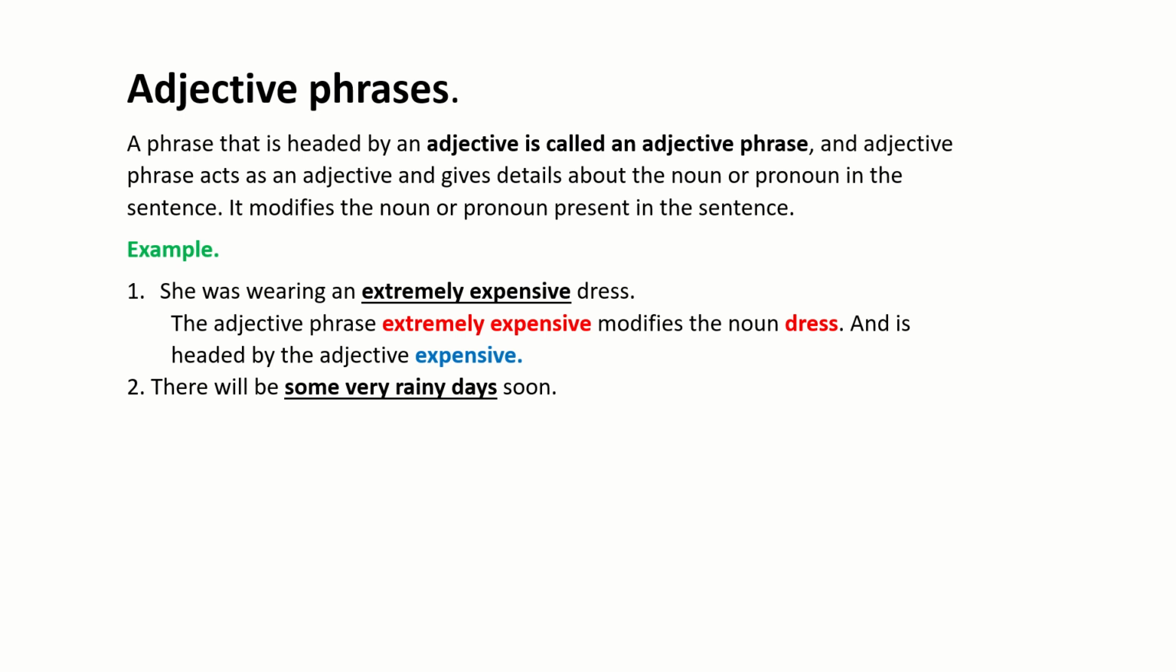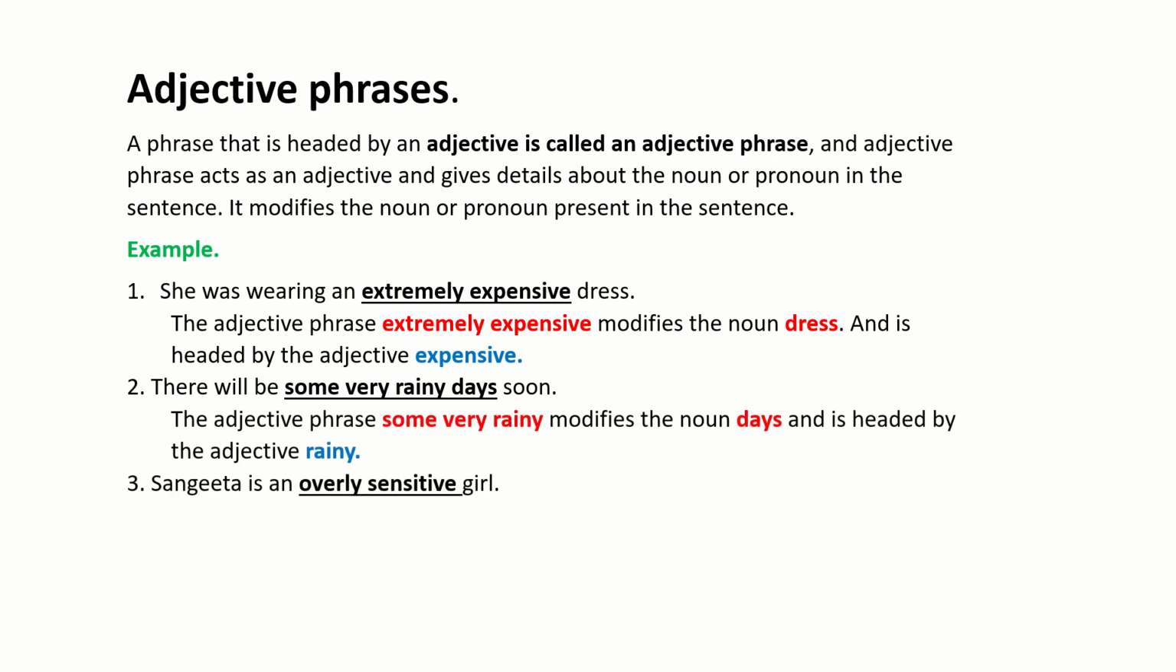Simply, the rainy days. But how are the days? Very rainy. Some very rainy. Some is a quantifier. Very is a degree. Some very rainy days. Sangeeta is an overly sensitive girl. We can say Sangeeta is a sensitive girl, but here, overly gives extra information about the girl.